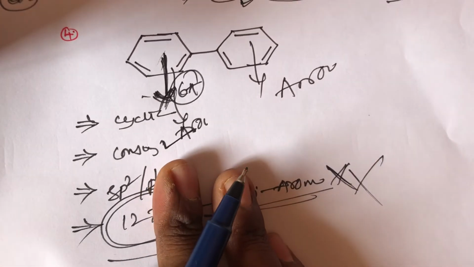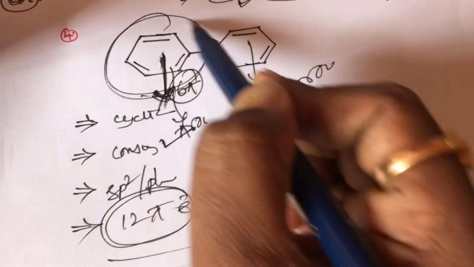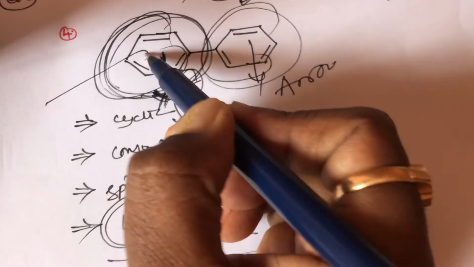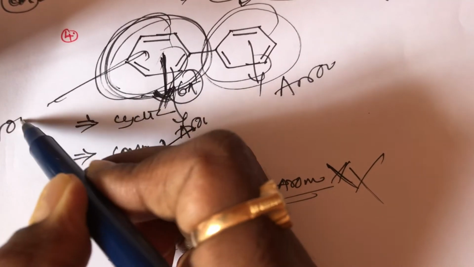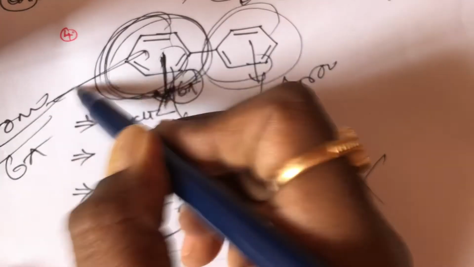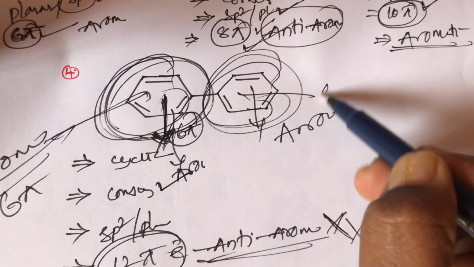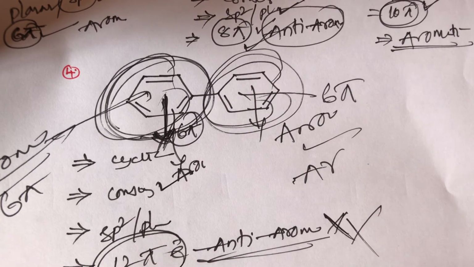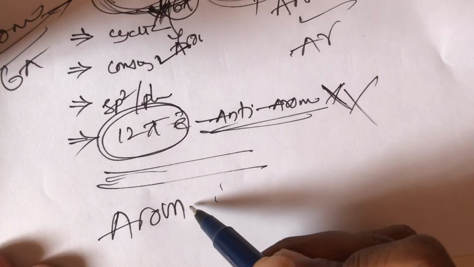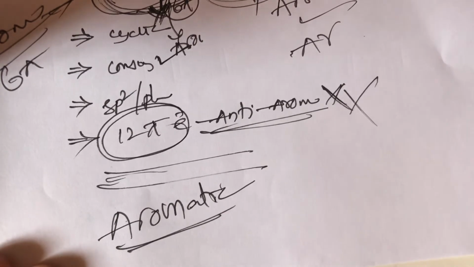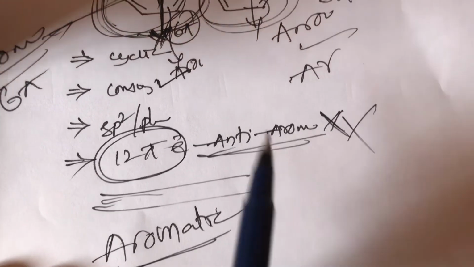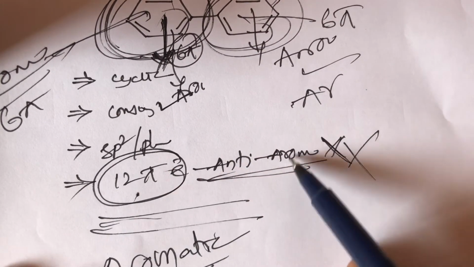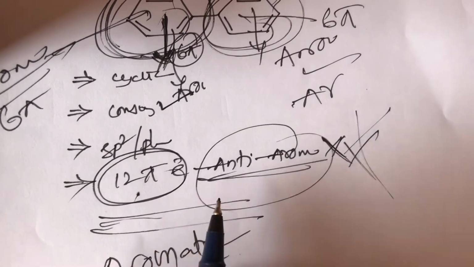In biphenyl we consider the individual structure, meaning this is an individual benzene, the right side is also an individual benzene, and each ring is aromatic only. Here 6 pi electrons, so it belongs to aromatic, and this also has 6 pi electrons, so it is also aromatic. So the biphenyl compound belongs to aromatic, not anti-aromatic. It is very important. Generally you would think that 12 pi electrons belong to anti-aromatic, but this is the reverse, so this is an exception case.